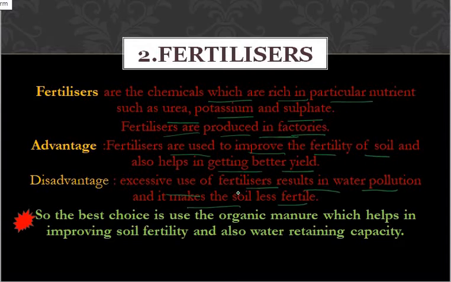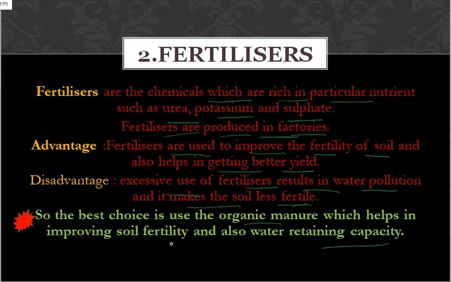See, what happens if we are using the fertilizers more and more on the soil? It will get mixed with the water and it results in water pollution, and it will make the soil less fertile. This is the disadvantage of fertilizers. So what is our choice then? So the best choice is the organic manure, which helps in improving the soil fertility and also water retaining capacity.